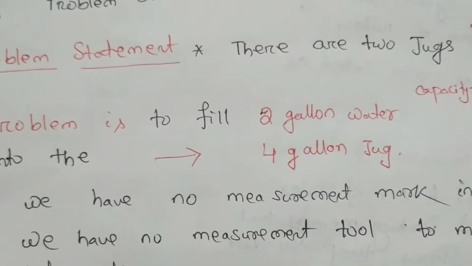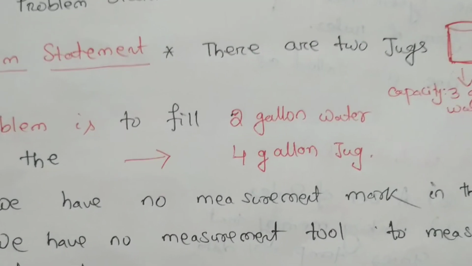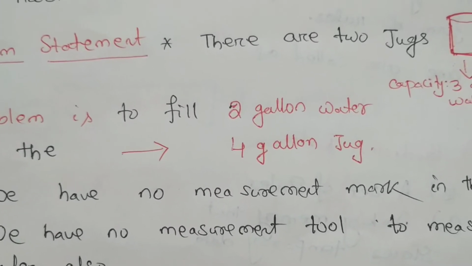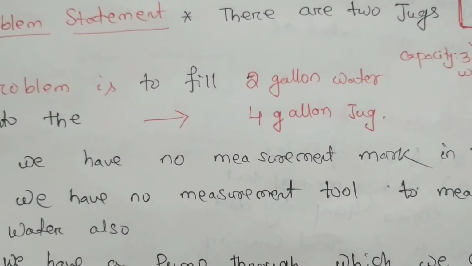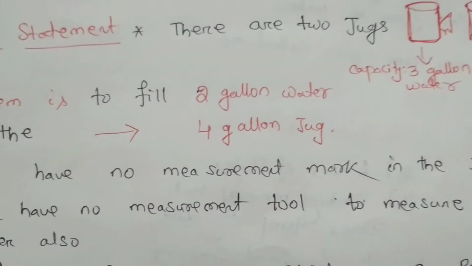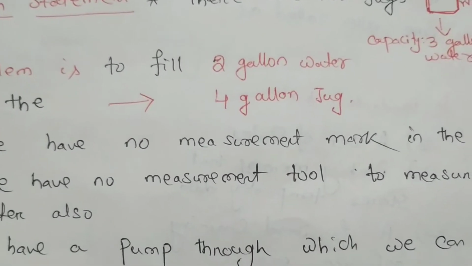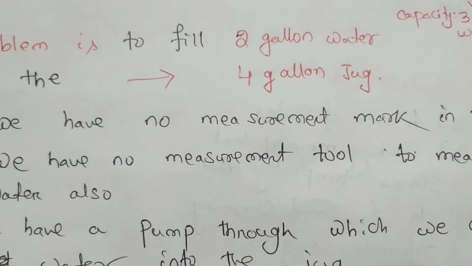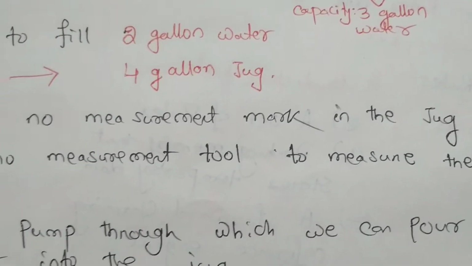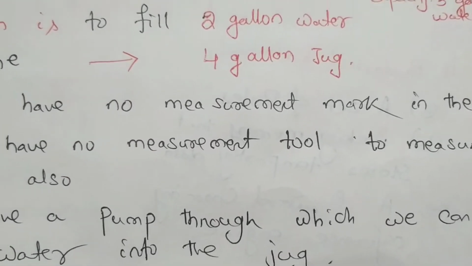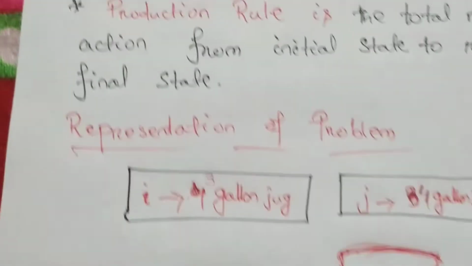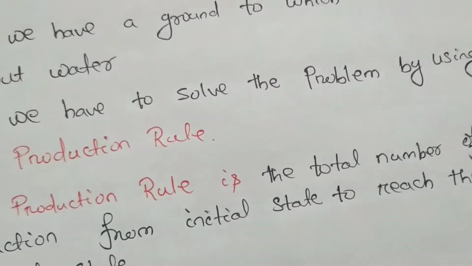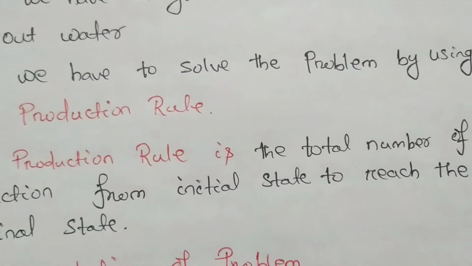What is our problem? Our problem is to fill 2 gallons of water into the 4 gallon jug. But there are some conditions. We have no measurement mark on the jug, and no measurement tool to measure the water, but we have a pump through which we can pour water into the jug, and a ground onto which we can pour out water. We have to solve the problem by using production rules.